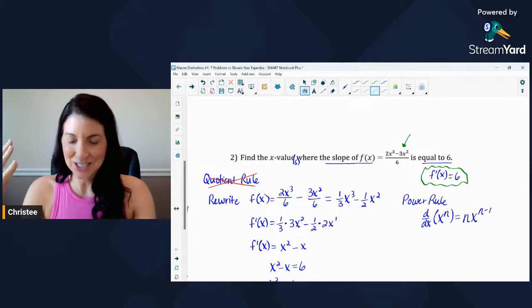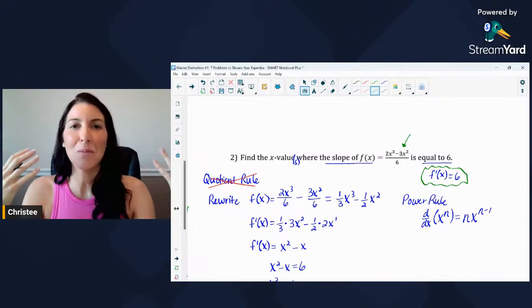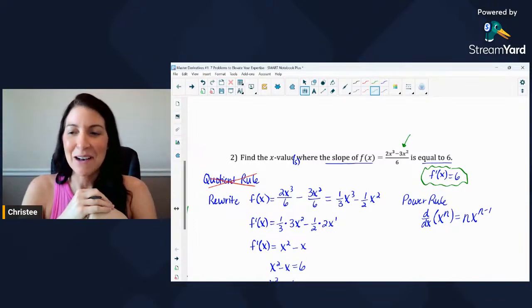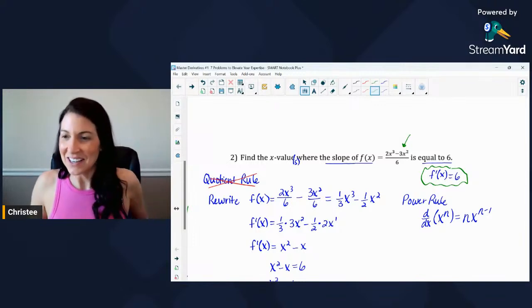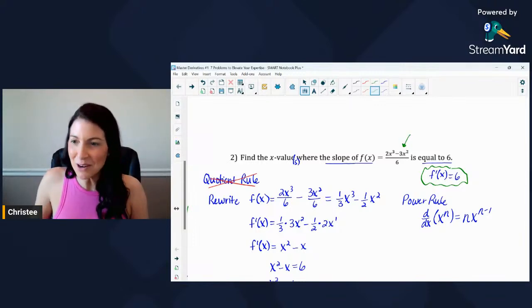And when I teach this in class, I always try to pull up the graph and make that connection, because I think it's really cool to see that. Okay, I've got a comment over here.